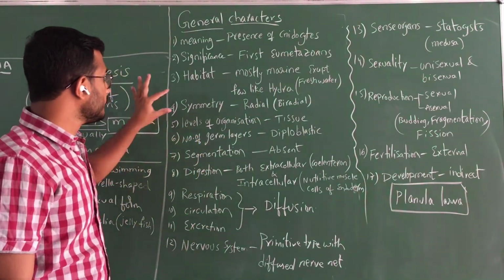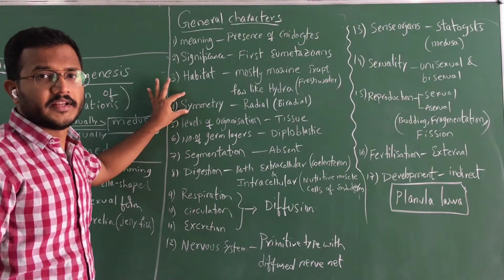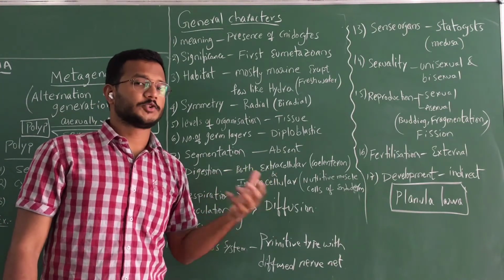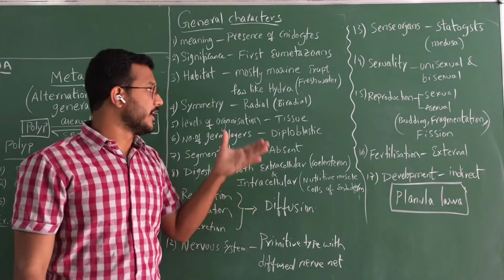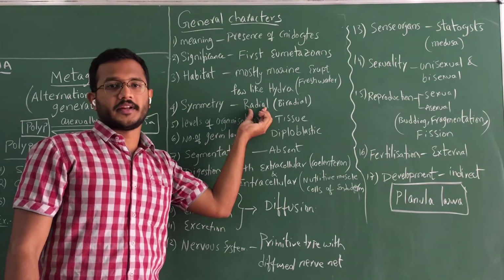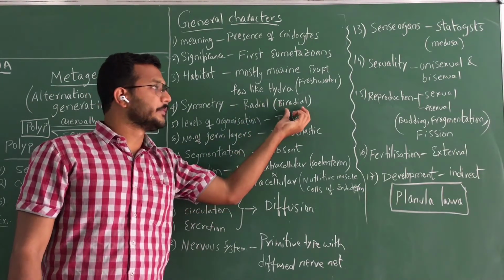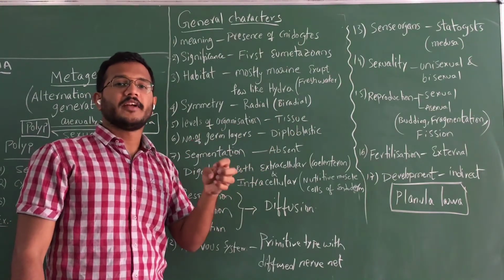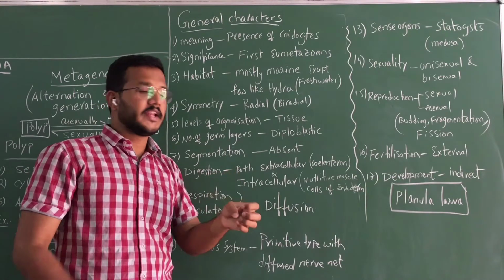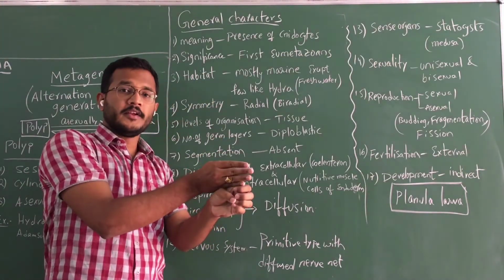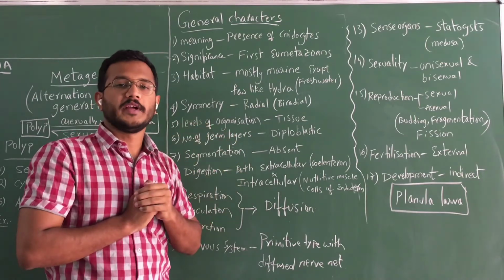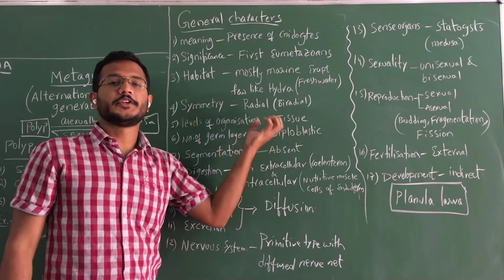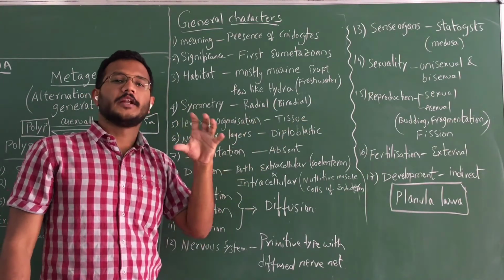And another character, that is symmetry. From here only the phenomenon of symmetry arises, because Porifera does not show any symmetry. Those are asymmetrical, and here it is radial symmetry, and in particular they exhibit biradial symmetry. That means the animal can be cut into two equal halves by two planes. In any plane, like this plane or this plane, if you cut the animal, it will divide into two equal halves. And the level of organization, it exhibits the tissue level, and Porifera exhibits the cellular level.